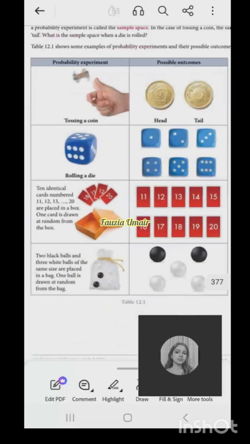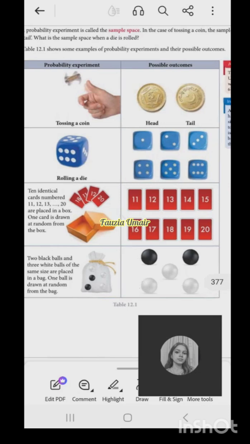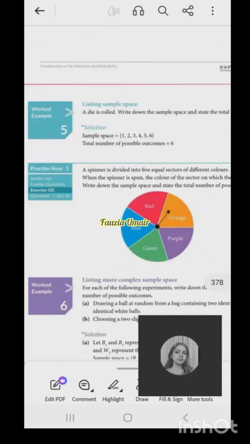So let's look at this one. They are trying to explain a probability experiment and the possible outcomes. If you toss a coin, the possible outcomes are head and tail. We have already discussed it. If you roll a dice, there are 6 outcomes: 1, 2, 3, 4, 5, 6. If there are 10 identical cards numbered 11 to 20 placed in this box, these are the 10 outcomes. The sample space is this. So 2 black balls, 3 white balls: this is the sample space for this event. This is clear already, right? We know the sample space.